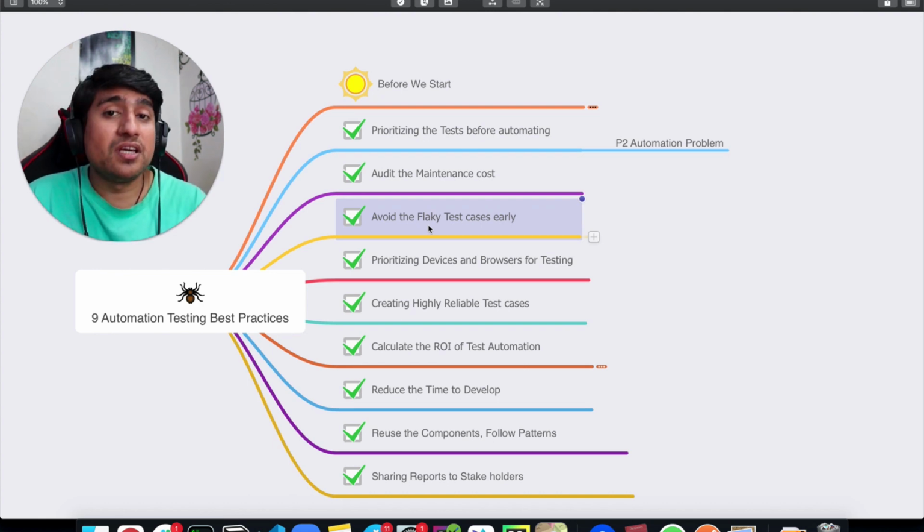Probably you are doing something wrong. For example, it can be changing your locators, or you are doing some dynamic things which are basically not working properly with Selenium, right? So make sure you pay attention to that.